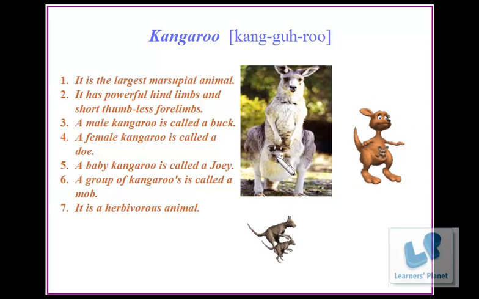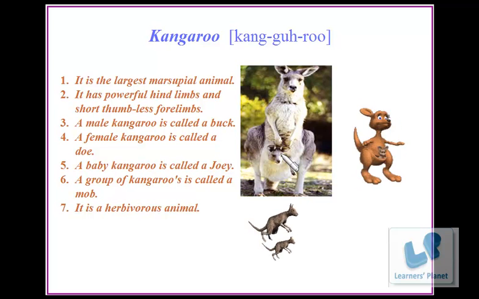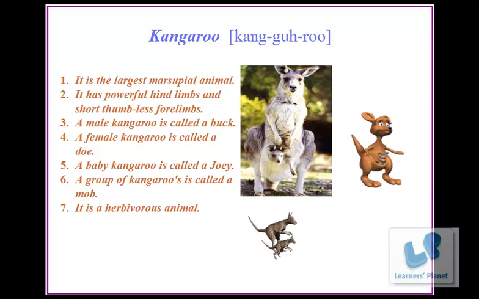Over here, this joey is inside the mother's pouch. So till the time it's not strong and cannot walk on its own, it stays with the mother. A group of kangaroos is called a mob. It is a herbivorous animal.